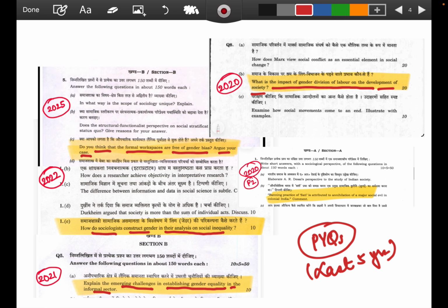Again, a question from paper 2 was directly linked with this: banning the practice of sati is attributed to the annihilation of a major social evil in colonial India. That is again a gender perspective which you need to showcase. Yes, definitely the thinker's point of view has to be integrated, but with that, an overall holistic understanding of gender as a topic is very important, because these are the direct questions. Apart from that, you can develop points in and around sociologically where gender will be a thinking point of view, right? So let's go ahead.